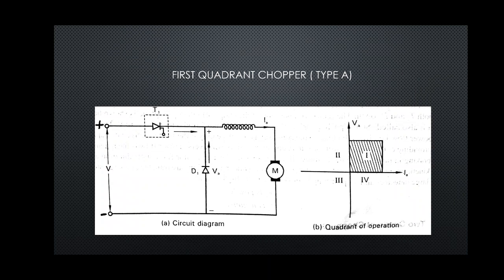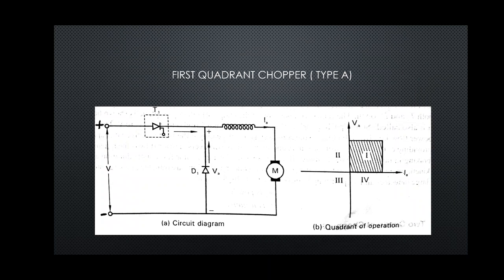Circuit diagram we can see here. Supply is DC, thyristor is connected, diode is there, and a regenerative load is present. When we observe the quadrant of operation, we see that the output voltage and output current are both positive. So it is first quadrant operation.